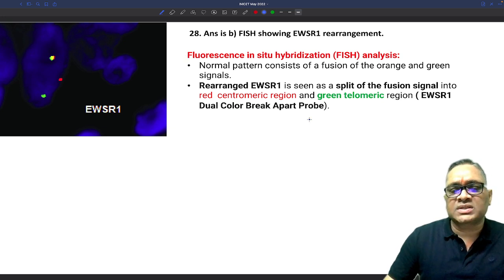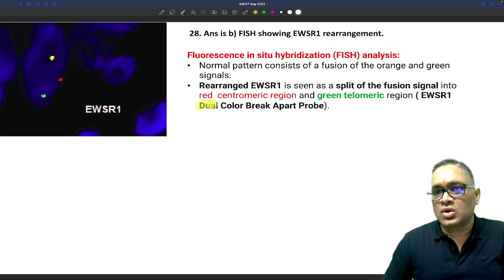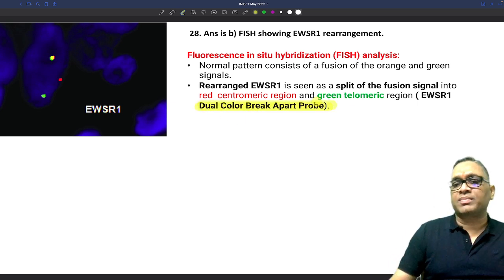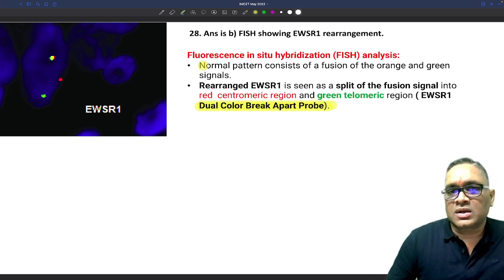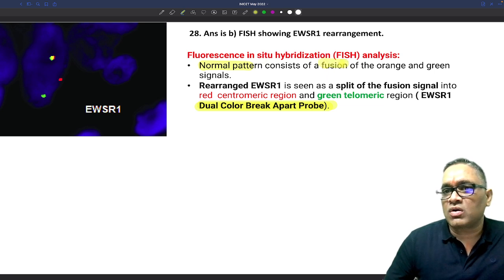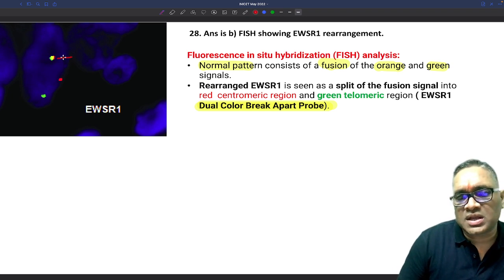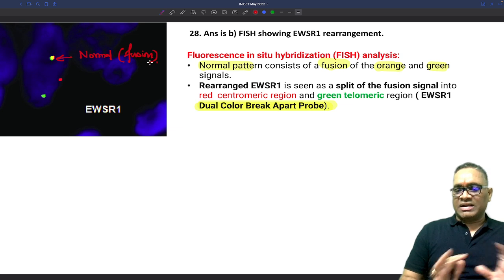This is the fluorescent FISH analysis, a special type of FISH analysis which is called dual color break apart probe. So remember, this is called dual color break apart FISH, right? In dual color break apart FISH, the normal pattern will consist of fusion of the orange and green signal. This is the normal pattern, where you are seeing the fusion of the gene signals, right?